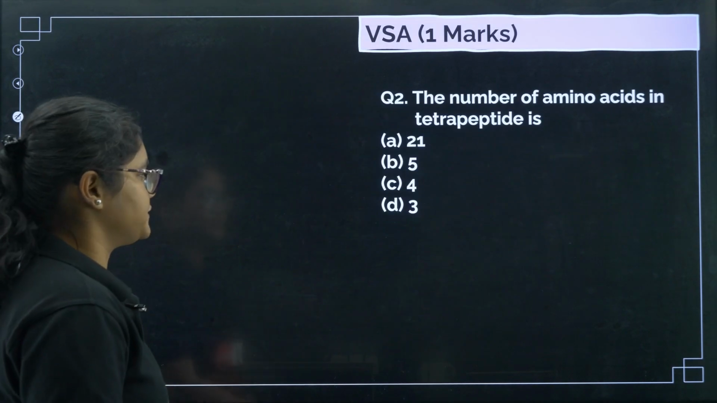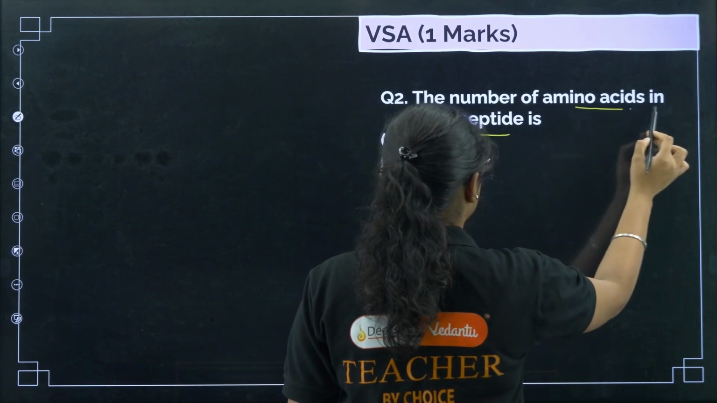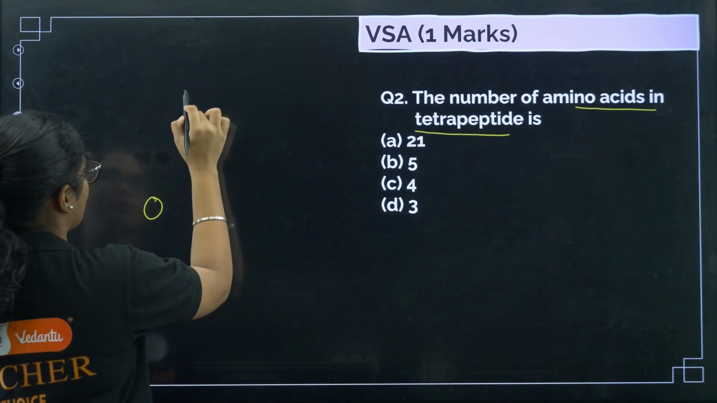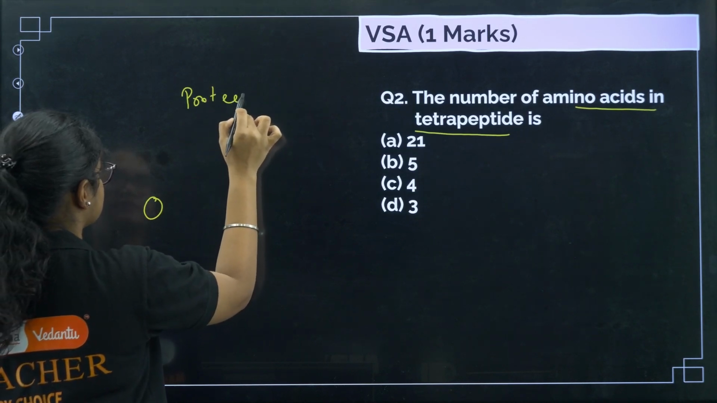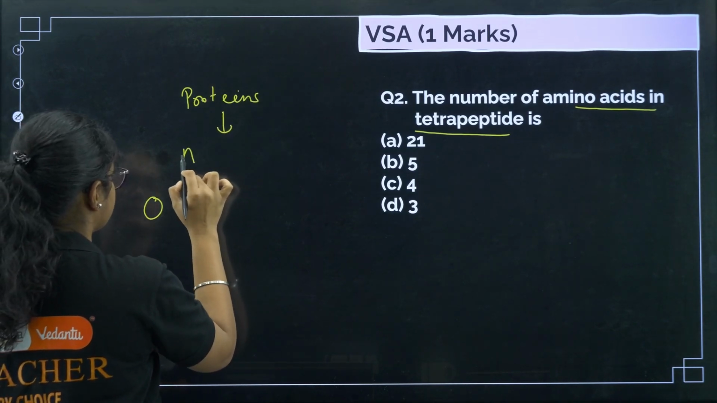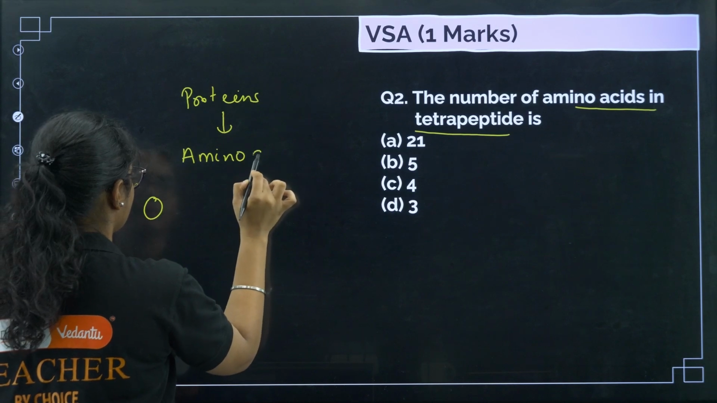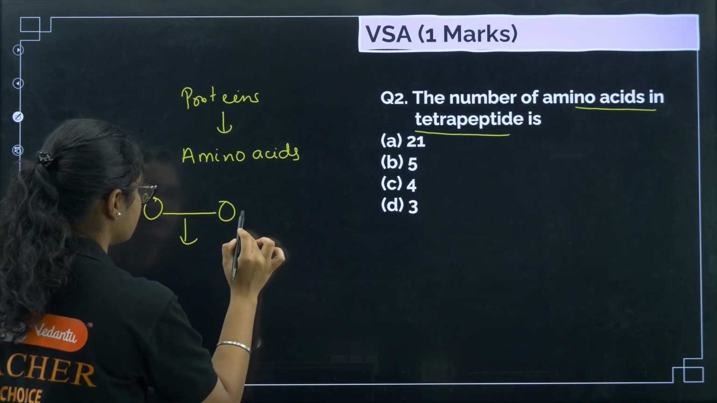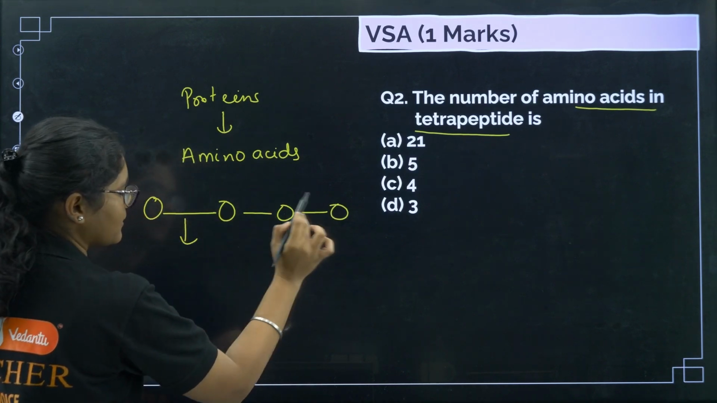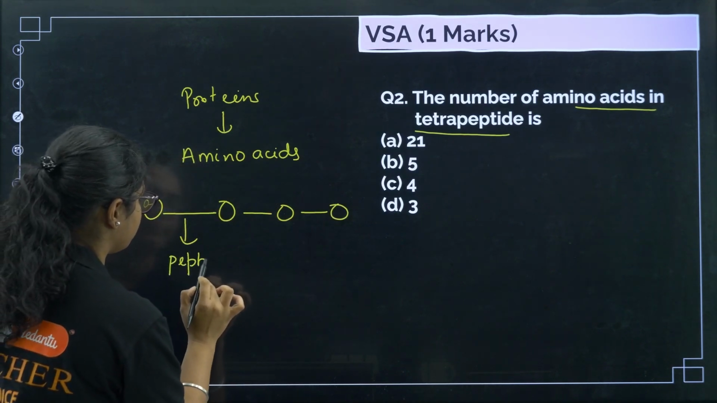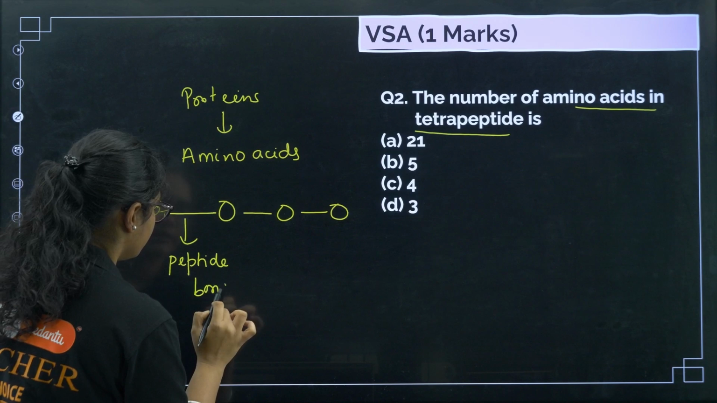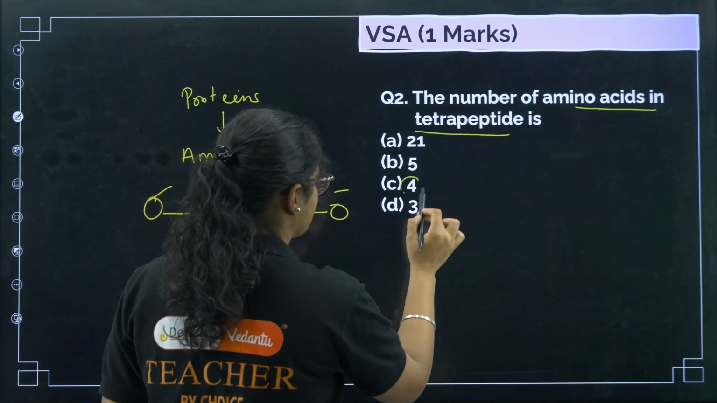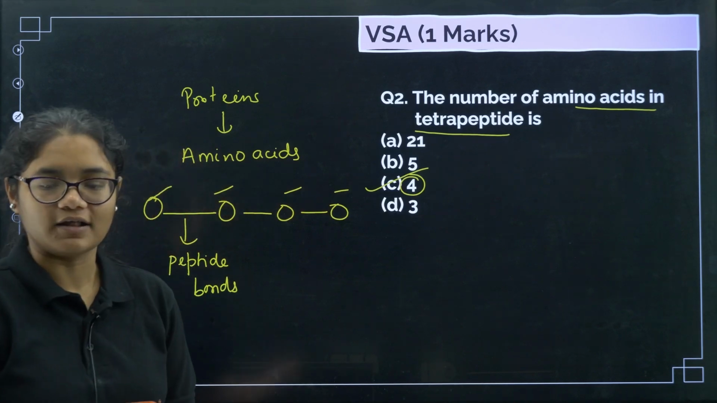Next question. The number of amino acids in a tetrapeptide. Now see, what is a peptide? Next we have the biomolecule protein. Protein is made up of amino acids. Amino acids are linked by peptide bonds. So in a tetrapeptide we have 4 amino acids. That is why option C is the correct answer here.